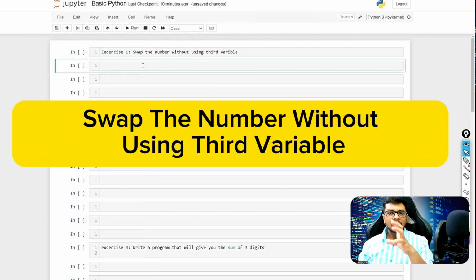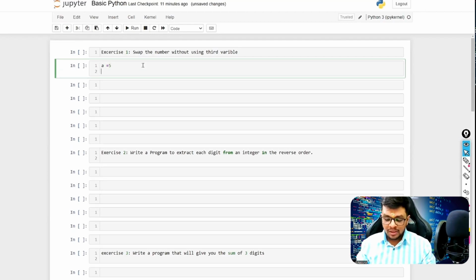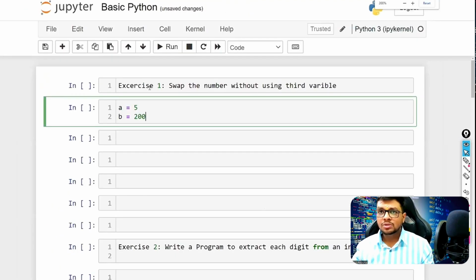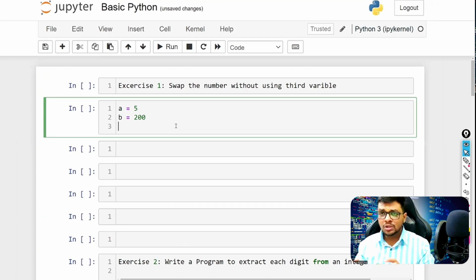third variable. Now see, this is very important from an interview perspective. In Python, you can easily swap the number without using a third variable. Let's say we have two numbers, A equals 5 and B is 200. Let's keep that in your mind: A is 5 and B is 200. Now we want to swap it. Let's zoom in. How are we going to swap that without using a third variable?